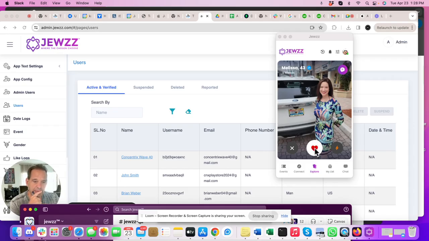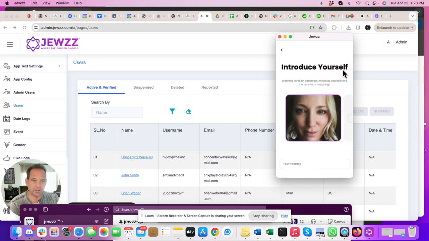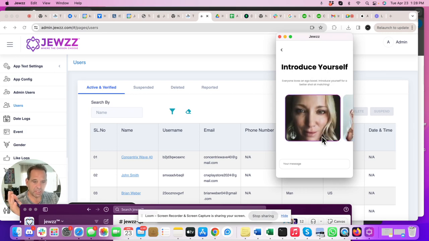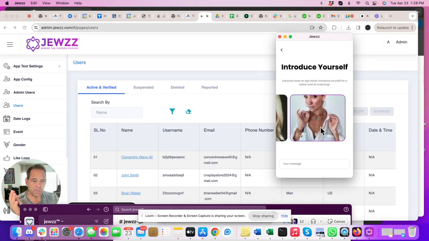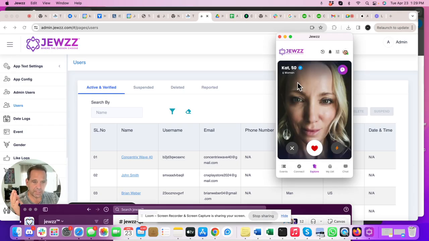If I were to like her, it's actually my wife. So I see this one, right? This is another thing that sucks. This whole chat thing, when I click on it, it says introduce yourself. It shouldn't say that. I don't even know if it should say anything. But you can't like the pictures, where in most apps you can like and comment on each photo. That's something that's not here. I don't know how hard that is to put in place, but that's an issue.